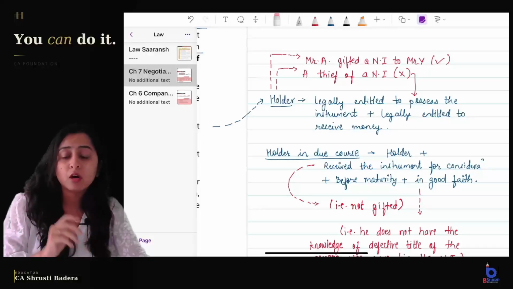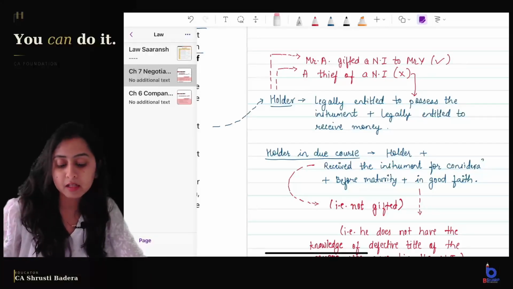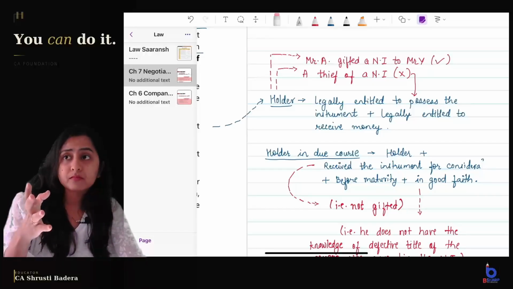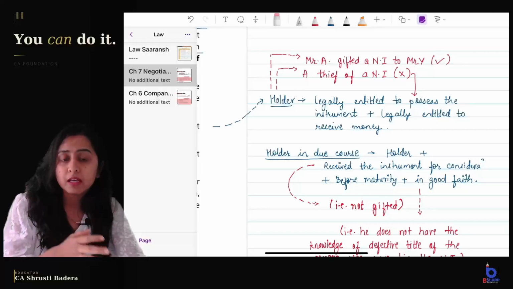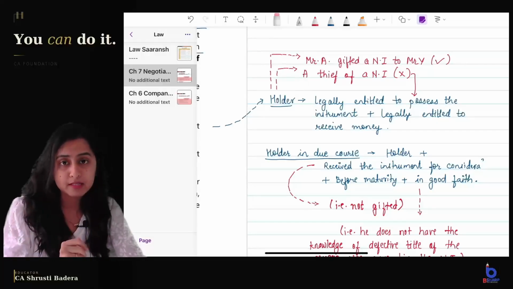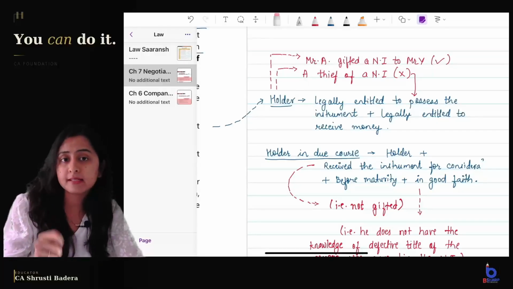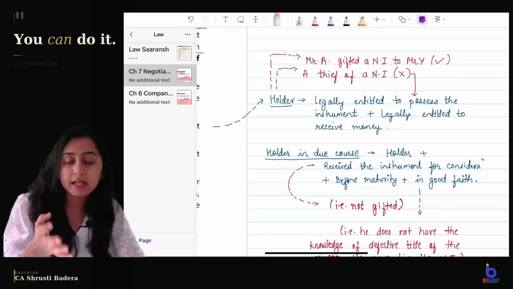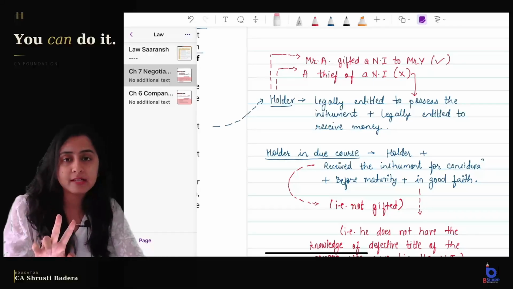Who is the holder? Holder is someone who is legally entitled to possess the instrument and he is legally entitled to receive the money. So if Mr. A gifts a check to Mr. B, then is Mr. B legally entitled to possess the instrument? Yes, Mr. A has actually given him the instrument. Mr. B has not stolen the instrument. So he is legally entitled to possess the instrument. Is he legally entitled to receive the money also? Yes. So if these two conditions are satisfied, the person is called holder of the instrument. That is the same example I have given above, right?